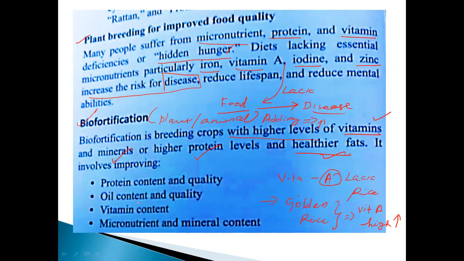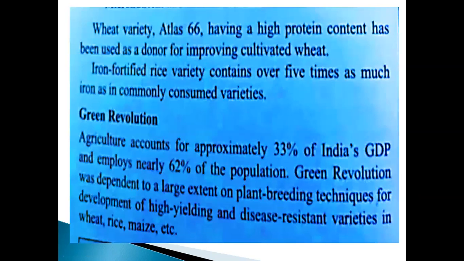And the things involved are improving protein content and quality, oil content and quality, vitamin content, and micronutrient and mineral contents. We can increase these in the plant. That is called biofortification. Don't forget, my dear students.